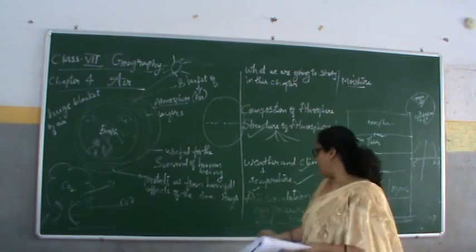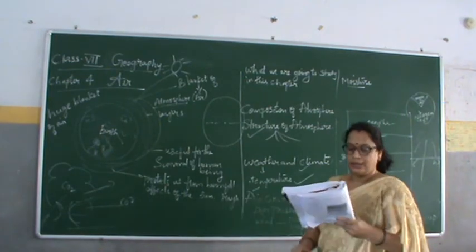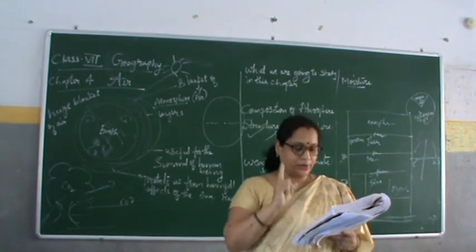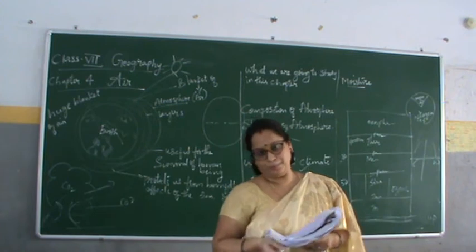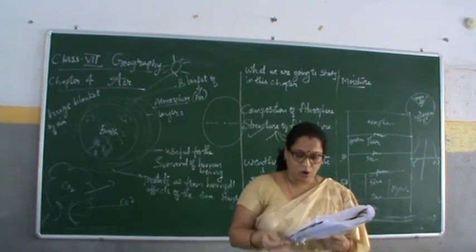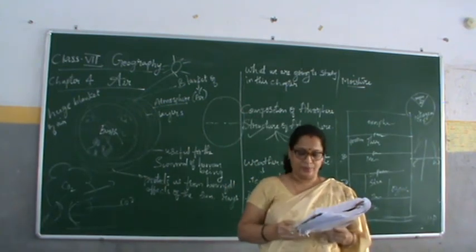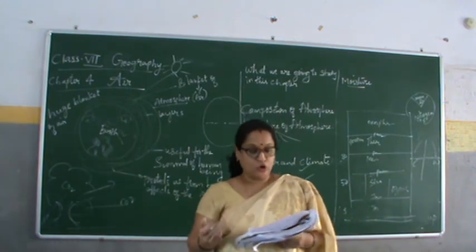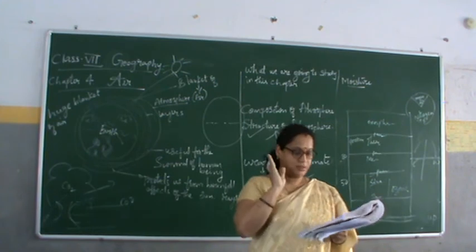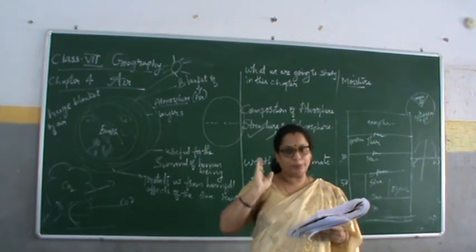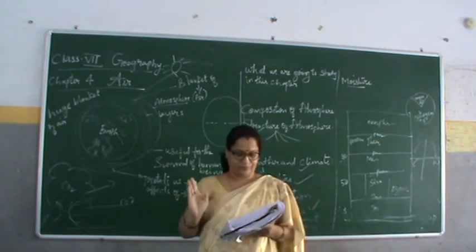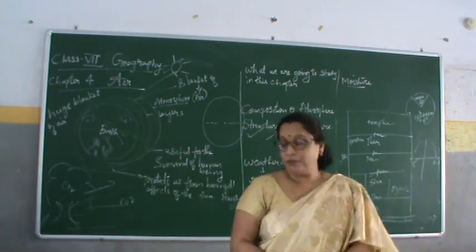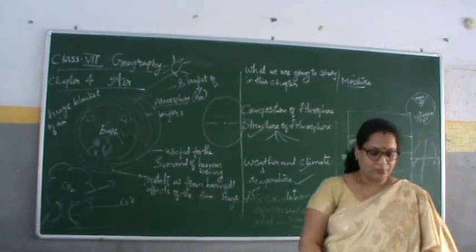Then local winds. What are local winds? These winds blow only during a particular period of the day or the year, or in a small area. For example, land and sea breeze, loo, etc. Local winds are particular to a particular period. Then we go to moisture.